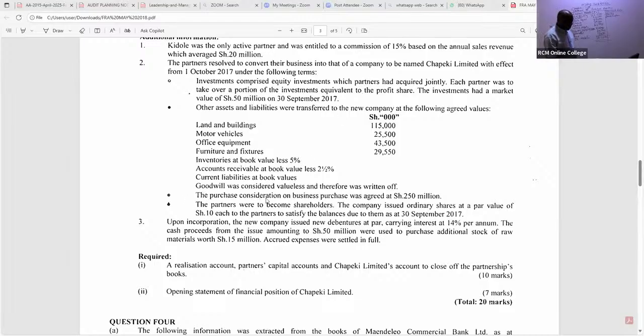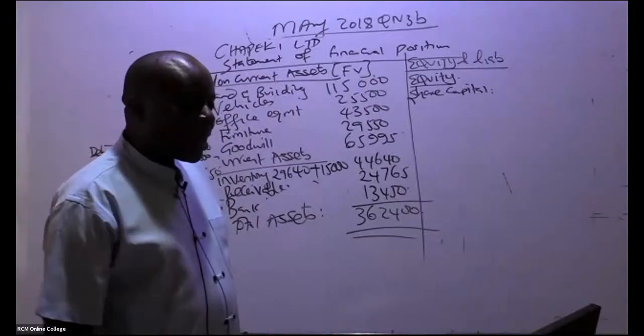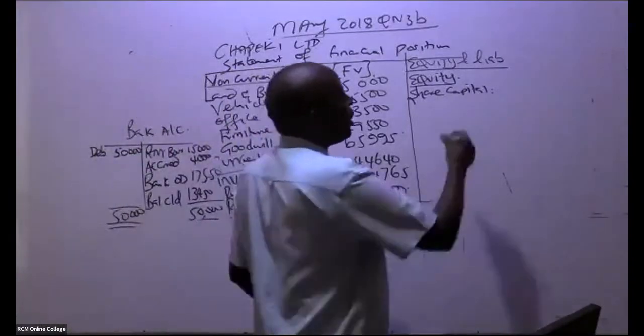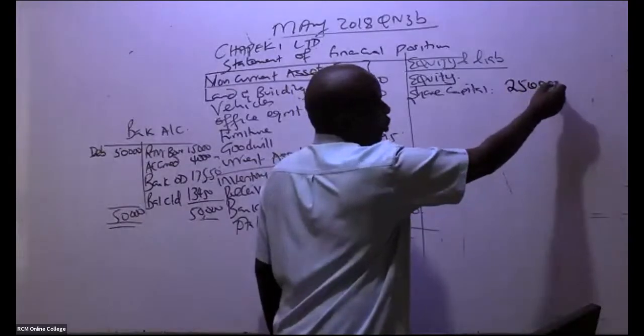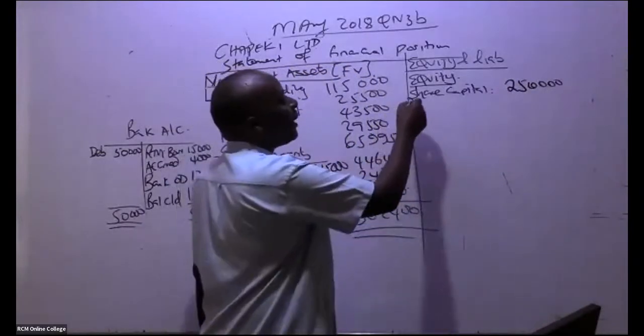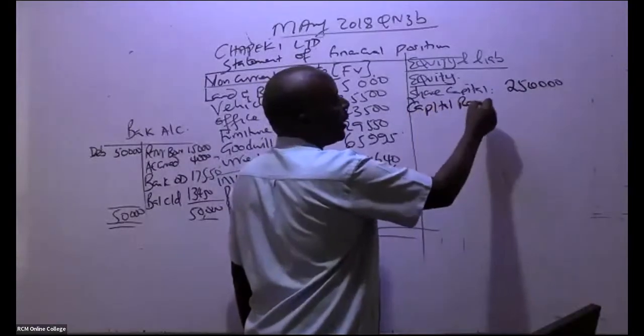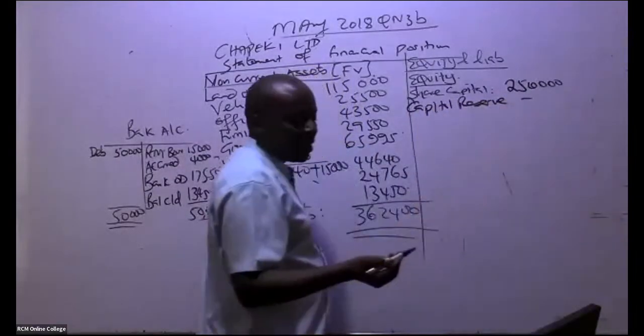The purchase consideration on the business purchase was agreed at 250,000. The partners were to become the new shareholders here. The company issued ordinary shares at a par value of shillings 10 each to the partners to satisfy the balance due to them as at the closure of the year. That must be the purchase consideration. So instead of giving them the cash, we gave them shares. So it means that the share capital, if you remember, the purchase consideration was 250,000. If we had that capital reserve, it would have come here. Yeah, it's not there. All right.